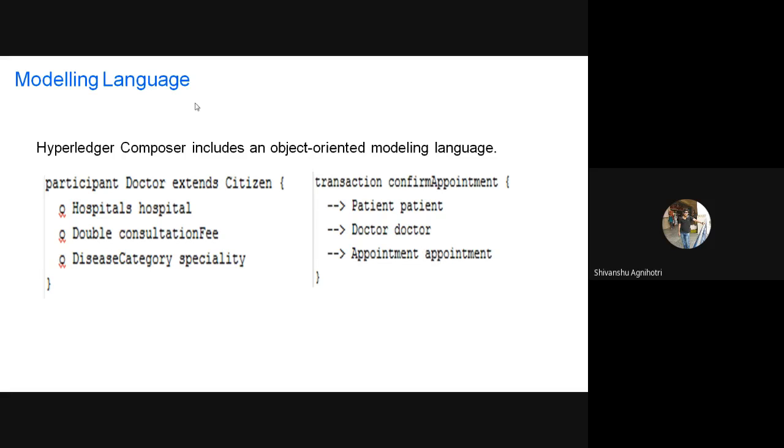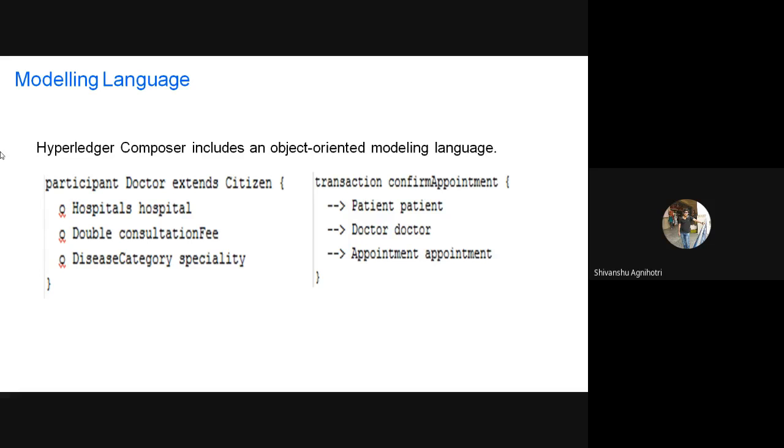In that case, in the model file you can define the participants of your network. Here we have defined doctor as a participant. He will have some characteristics, like which hospital he is associated with, what his consultation fee is, and what his specialty is. Similar to participant, there is a concept of asset as well. Assets are entities over which transactions are performed, and participants are the ones executing transactions.